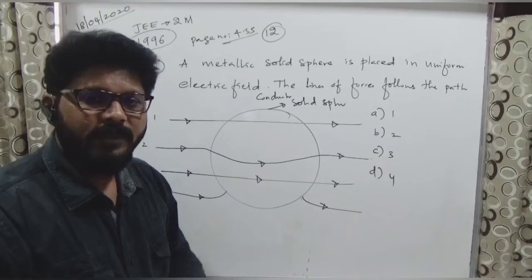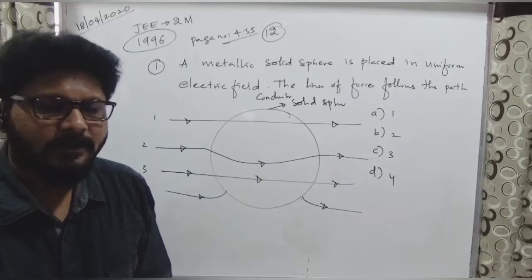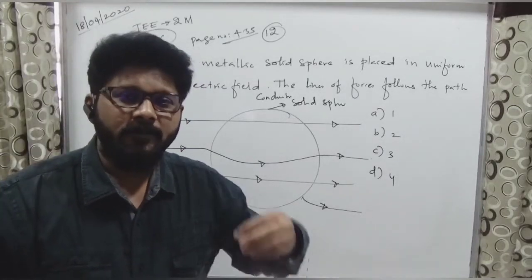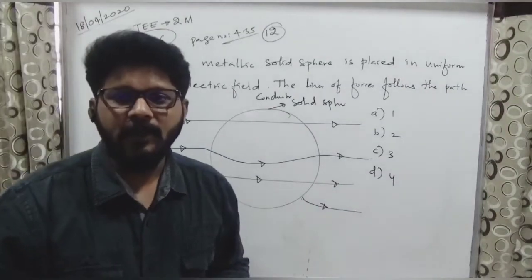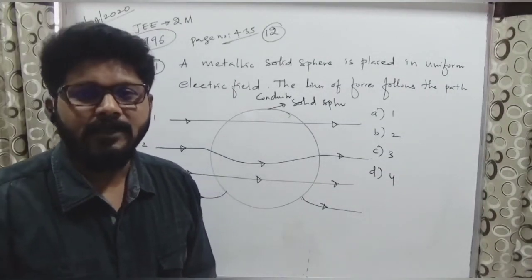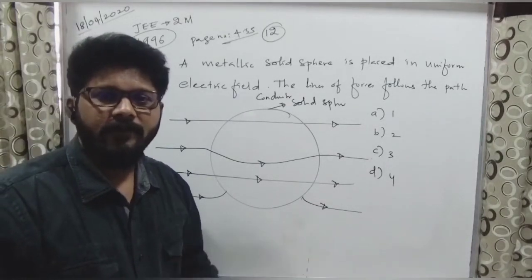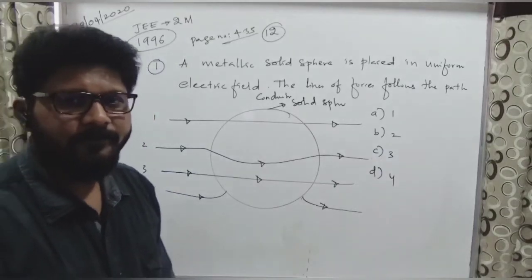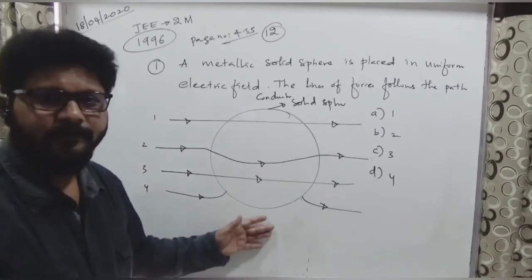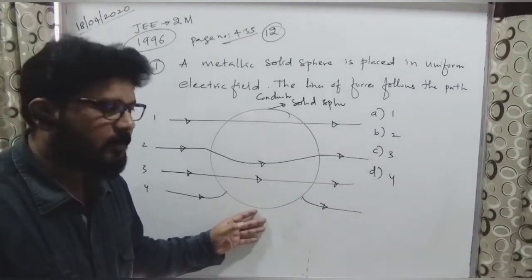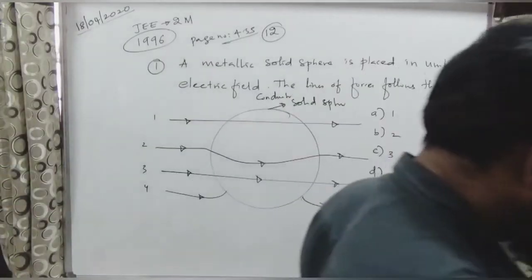Can you tell me, based on this question, which property in our yesterday discussed topic is it? What is the property number? Property number is 14. It's nothing but electrostatic condition, the 14th one, right? So this is the answer. Hopefully everybody got it. All of you done? Yes? No? Everybody understood? Hopefully if you are thorough with the concepts, then it will be done for you. Just take a screenshot. We can proceed.